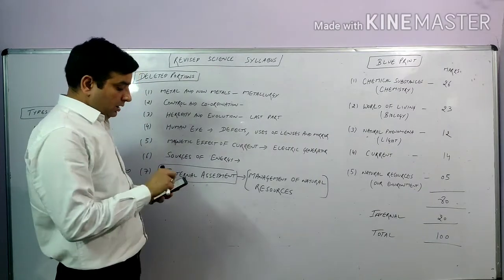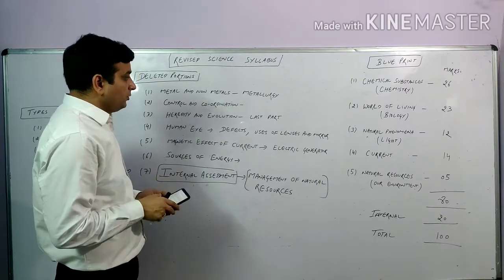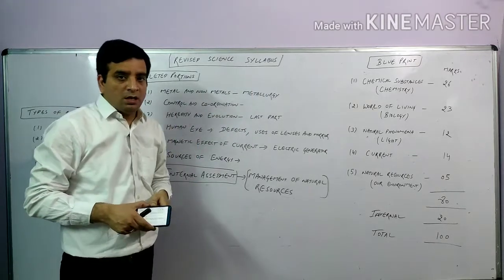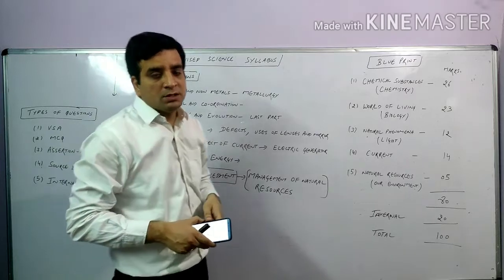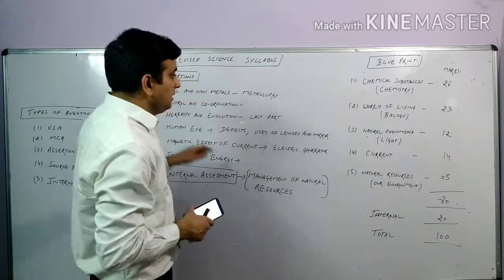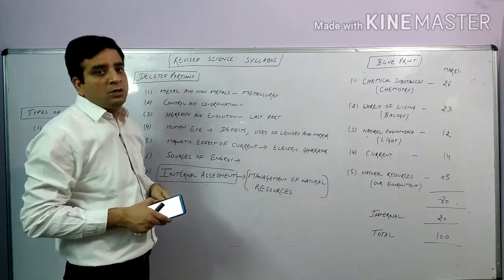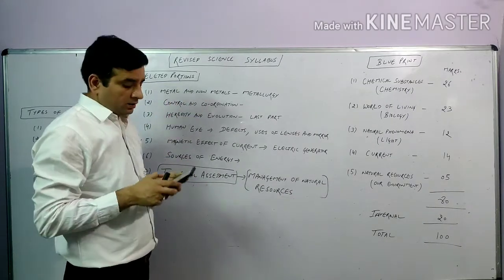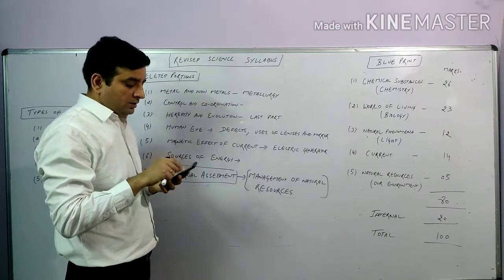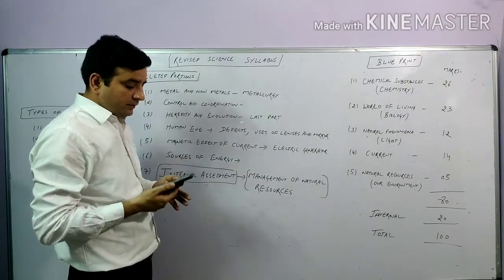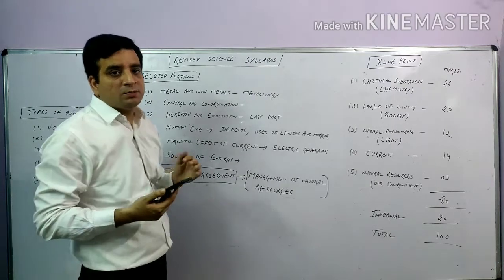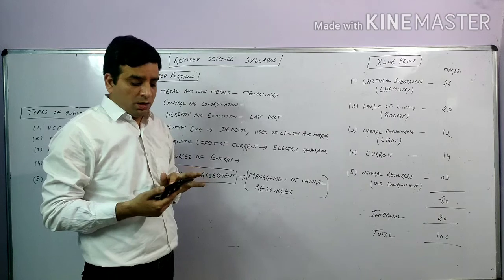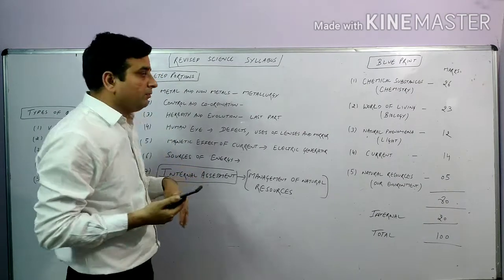So, if I look at the deleted topics from the chemistry portion, there are two changes. Out of the total 5 chapters of the chemistry portion, there has been a reduction in a few topics from chapter 3, metals and non-metals. Which topics are deleted? The metallurgy process, which means how we can extract metal from its ore, and the corrosion topic and how it can be prevented.